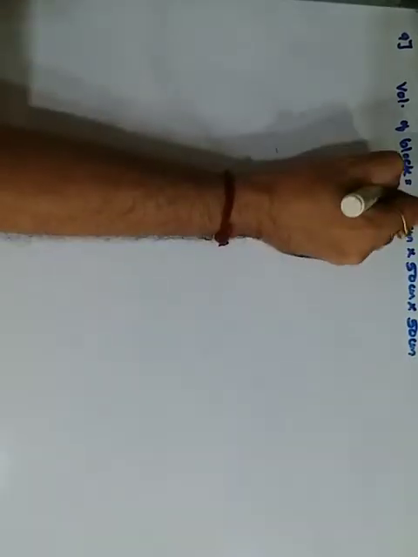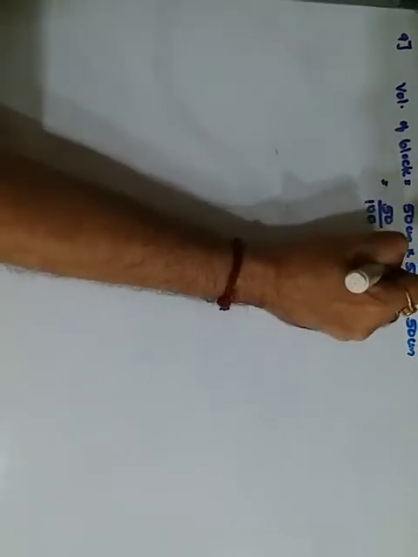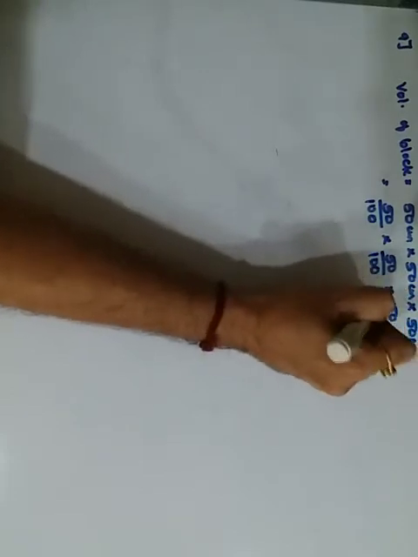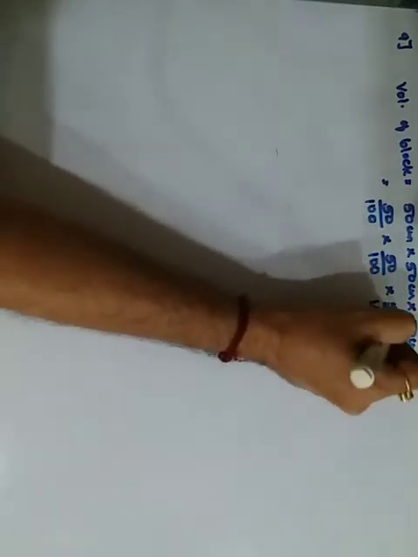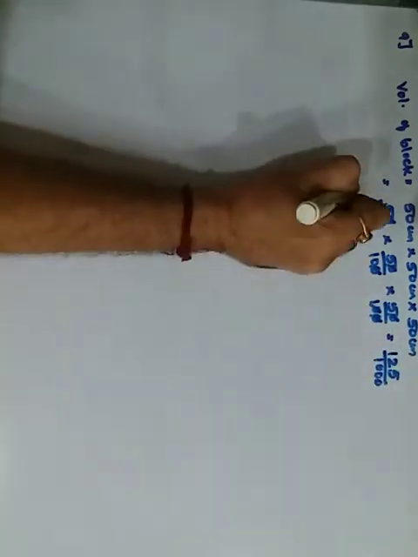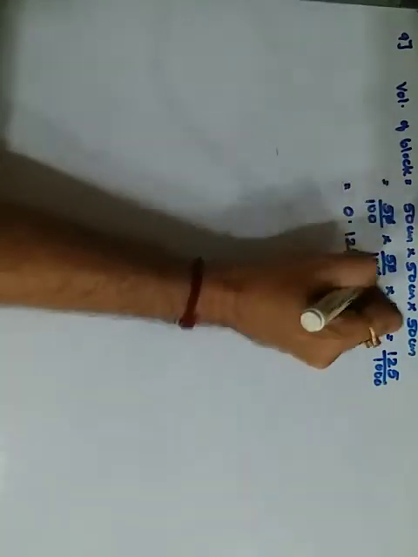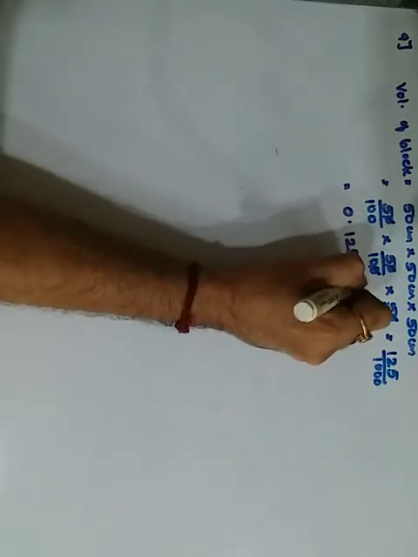To get it in meters, what I do is 50 upon 100 into 50 upon 100 into 50 upon 100. It comes out to be 125 upon 3 zeros, so in decimal it comes out to be 0.125. The volume is in meter cube, because we have already converted this into meter.